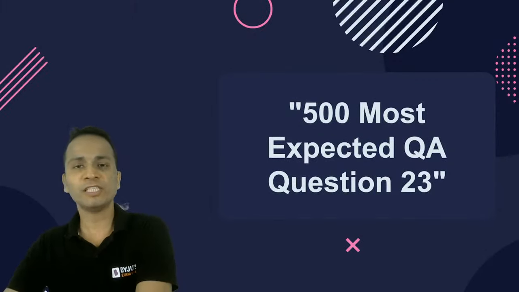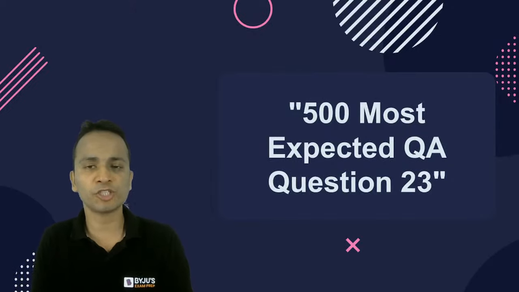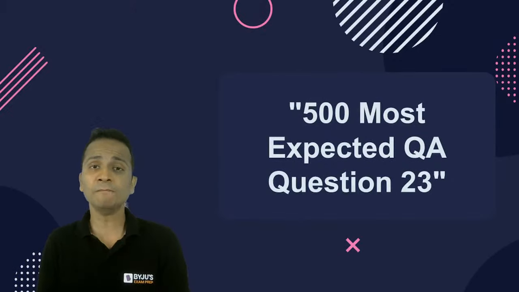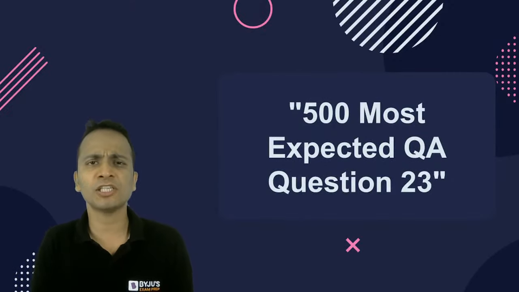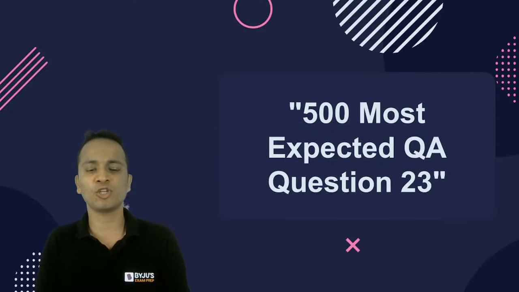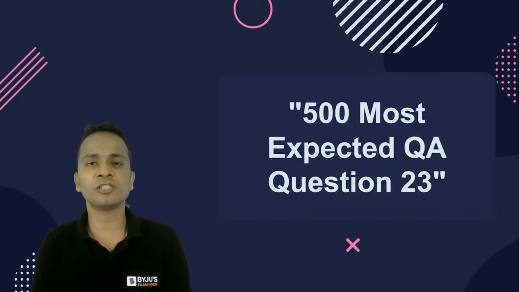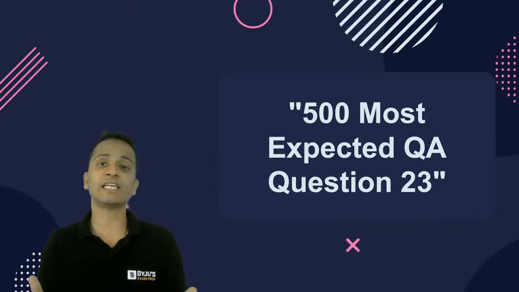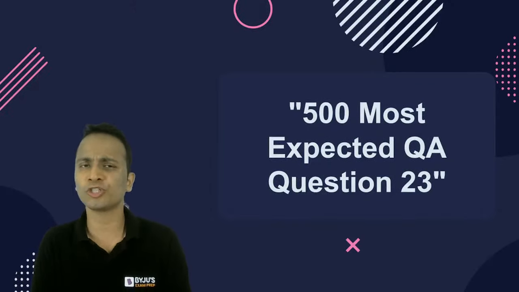All right. So friends, 500 most expected QA questions for 2023. Let us begin this session solving questions based on QA. Now, most of these questions that generally we take in these sessions are original questions.